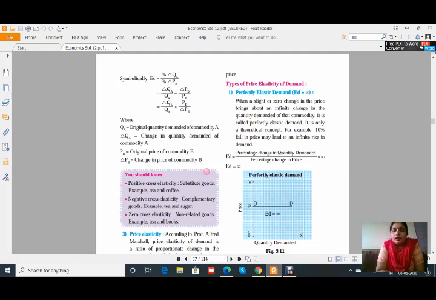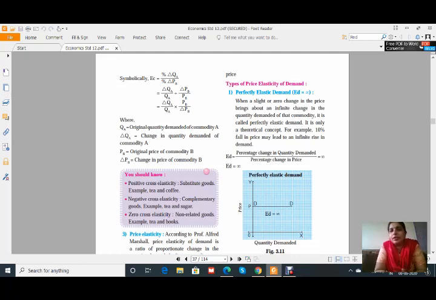Yesterday we have seen about the elasticity of demand and their types. So now today I will explain you the types of price elasticity of demand. That means when there is a change in price, how it will affect the demand, how much the change will be, and according to that change there are five types of the price elasticity of demand.